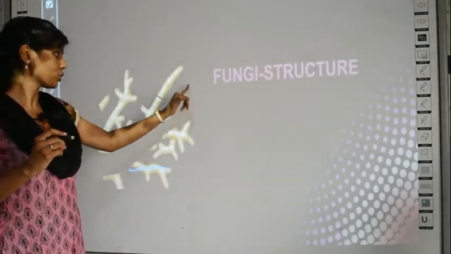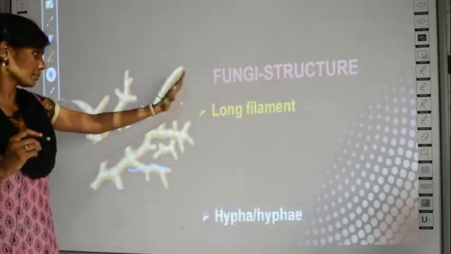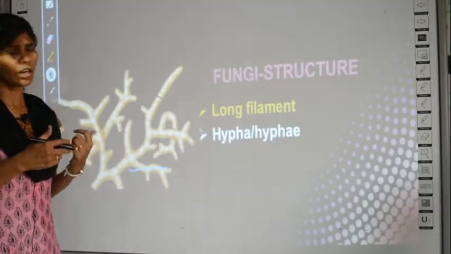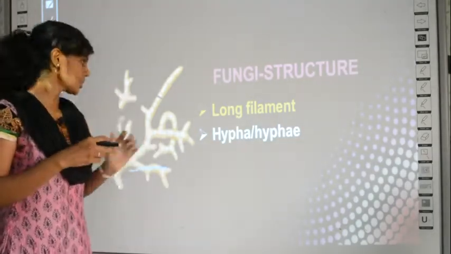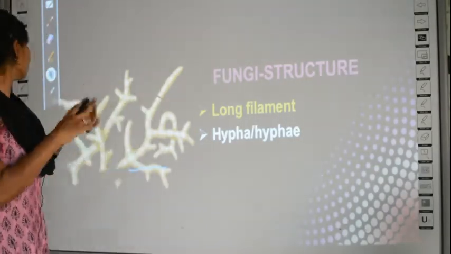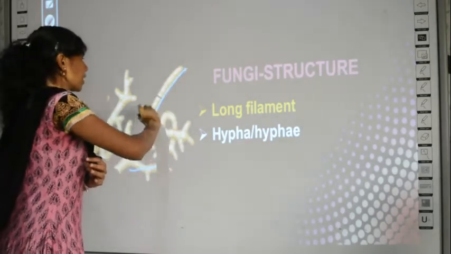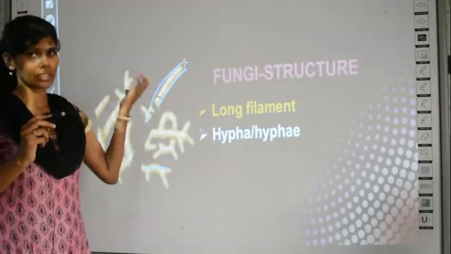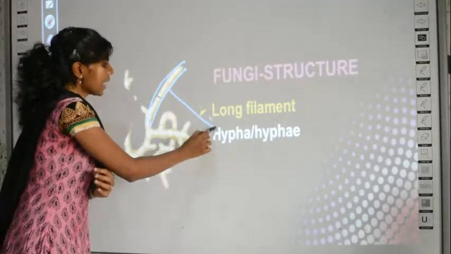How does a fungus appear and what parts does it contain? First, it has long filaments. What are long filaments? Filaments are nothing but tube-like structures. See, you have long tubes here, no? That's why they are called long filaments. They are long tube-like structures. If it is one such structure, you call it a hypha.